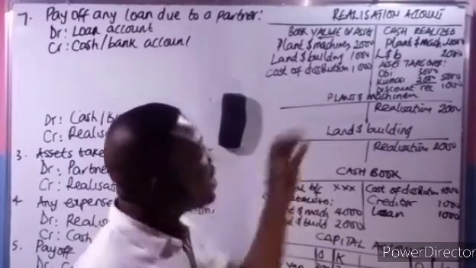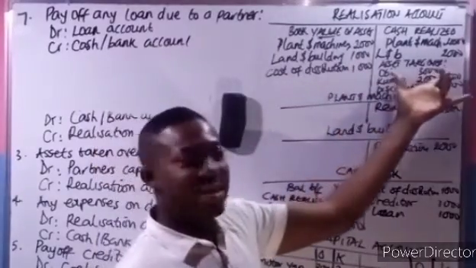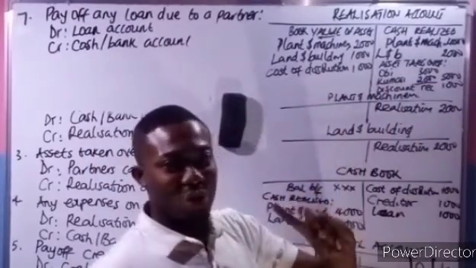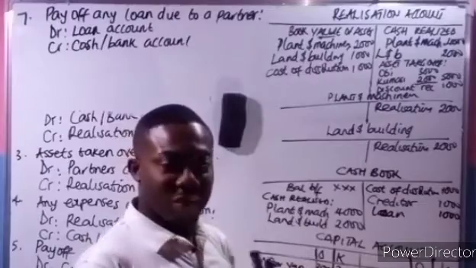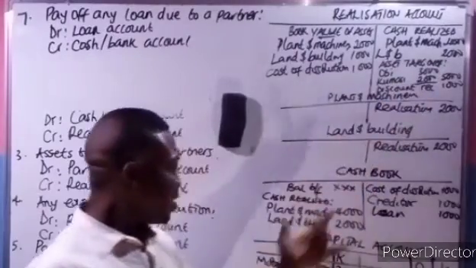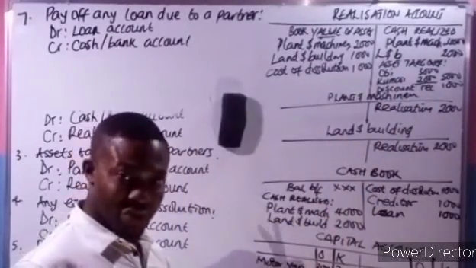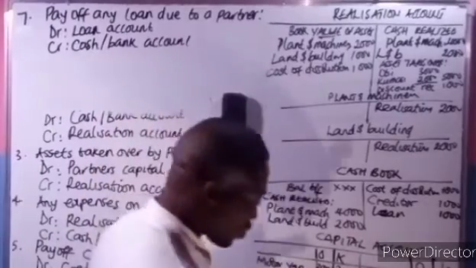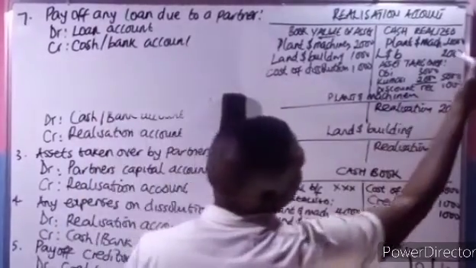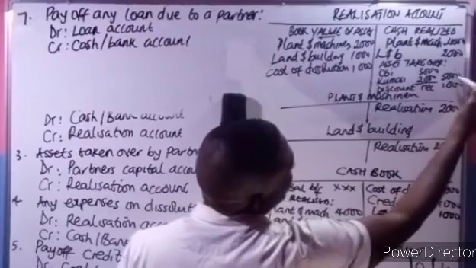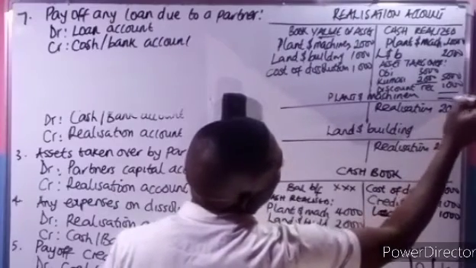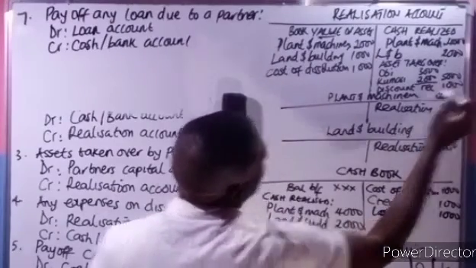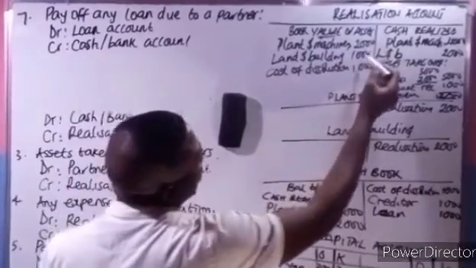But if the debit side is greater than the credit side, it means there's a loss. You also have to share it in their profit or loss sharing ratio and transfer it to the debit side of the capital account. For instance, if we check here, this is 12,000 and this is 4,000.